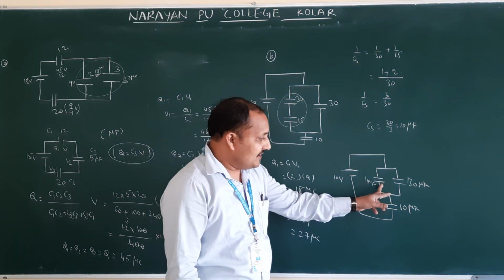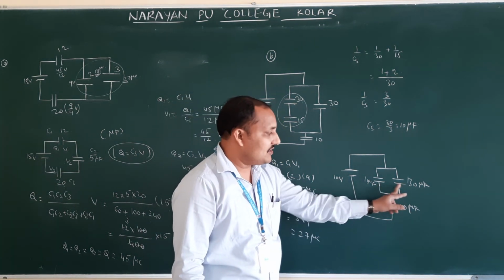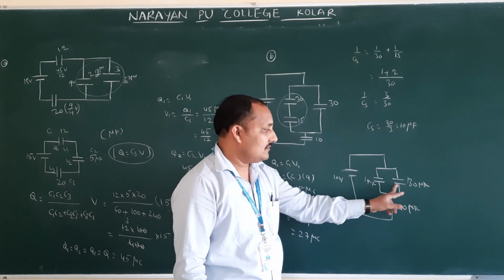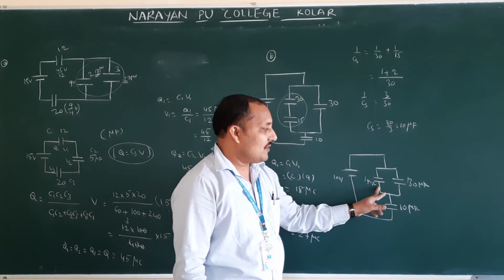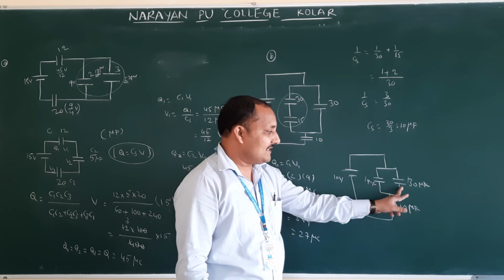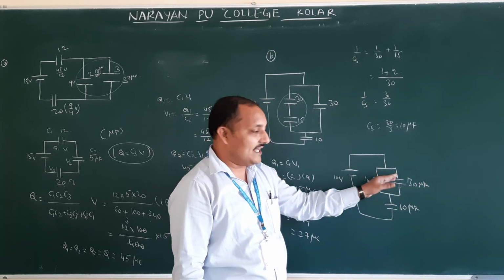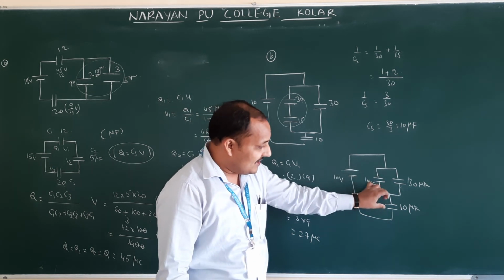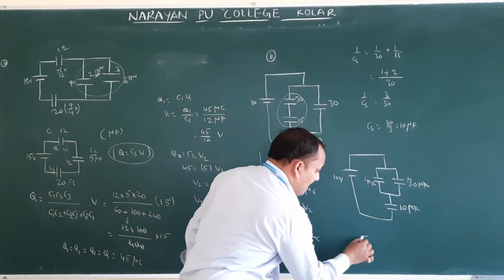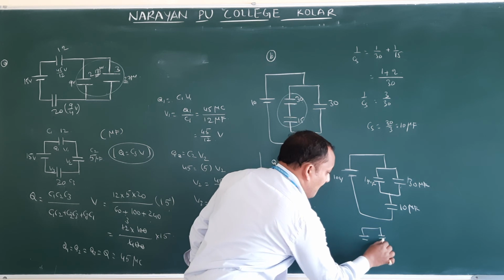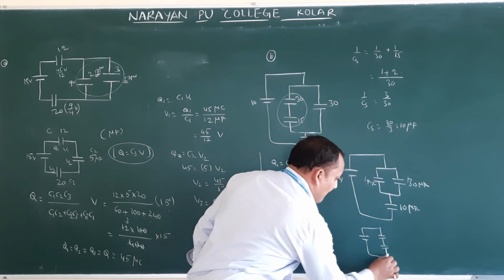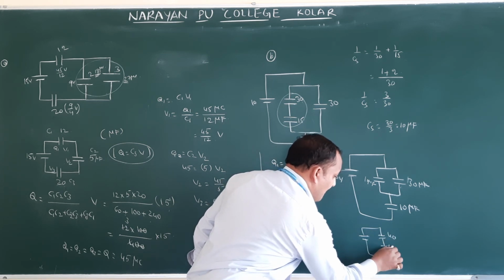Okay. So again, these two are connected in parallel, isn't it? So parallel means what is the formula? C1 plus C2. 30 plus 10. That is nothing but 40. In place of these two, you are getting 40. Again here 40, here 10.